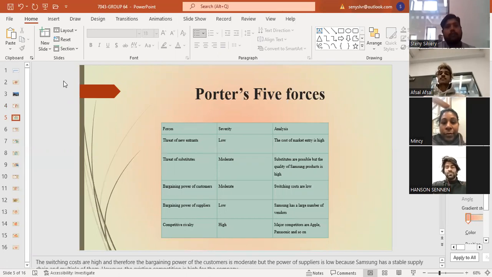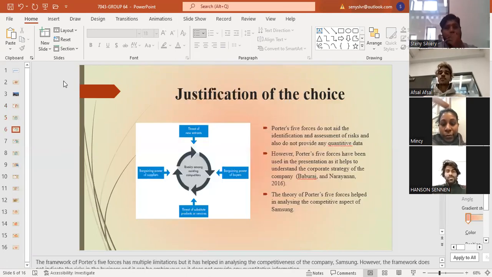When we come to the justification of choice, the framework of Porter's 5 forces has multiple limitations, but it has also been useful in analyzing the competitiveness of the company. However, the framework doesn't indicate the risk in the business, and it can be ambiguous as it doesn't provide any quantitative information. And this is my part. Now, Mincy will explain the remaining portion.